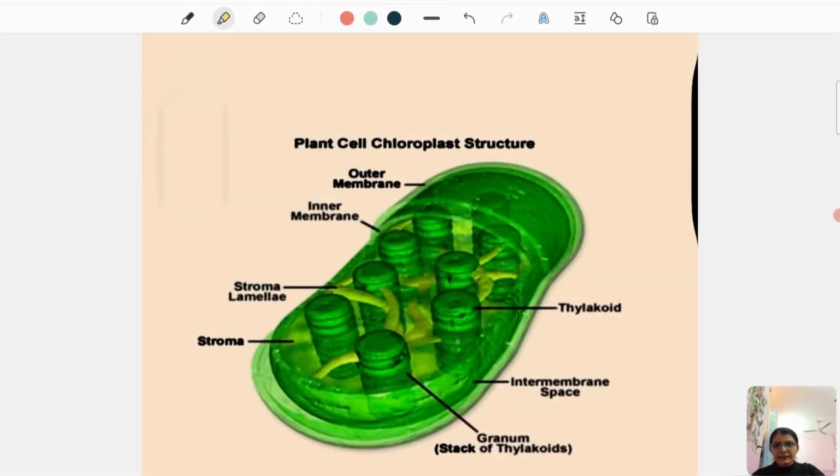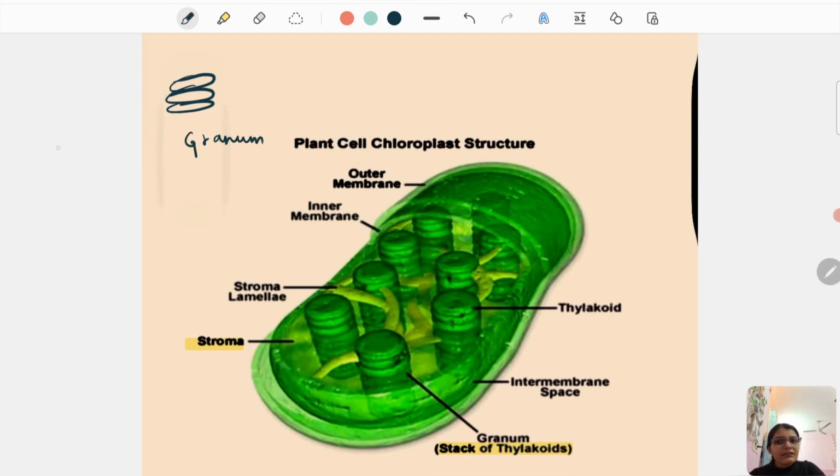So here's the structure of a plastid. You can see the outer membrane, the inner membrane, and stroma lamellae. The stroma is there, just like the cytoplasm is inside the cell. Here we have stroma. Then you have stacks of thylakoids. Thylakoids are stacked one upon another, as you can see in the structure. When they are stacked together, they are known as granum.